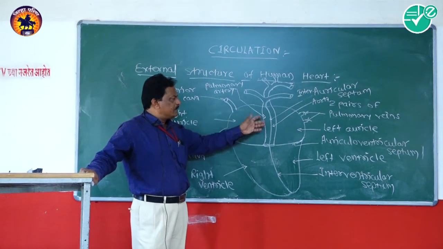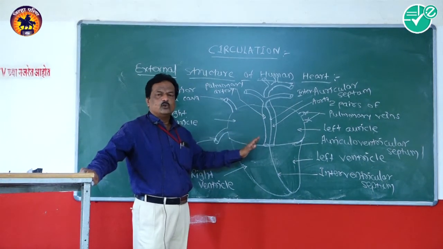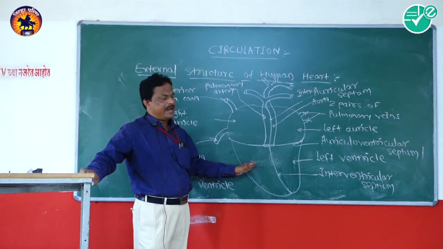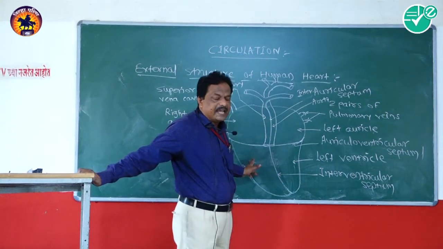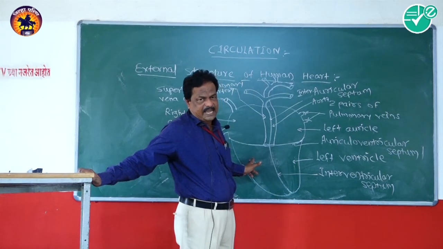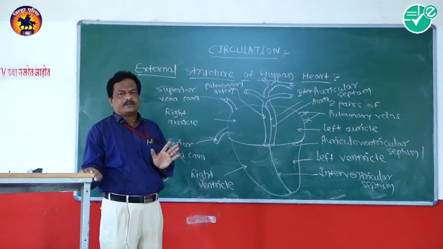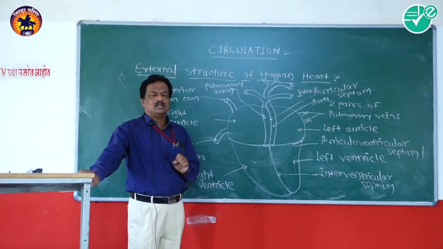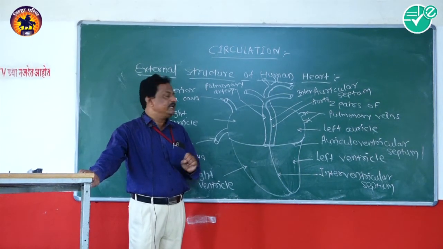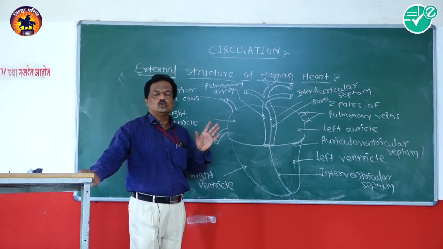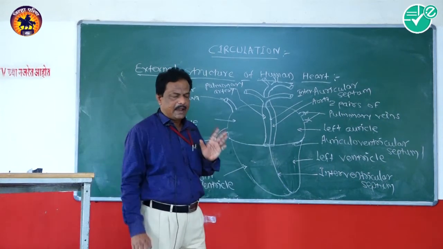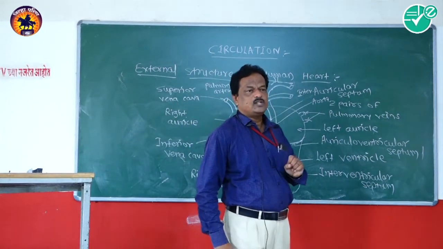The length of the human heart is 12 centimeters and the breadth is 9 centimeters. The average weight in a normal adult human being is 250 to 300 grams. That is the average weight.